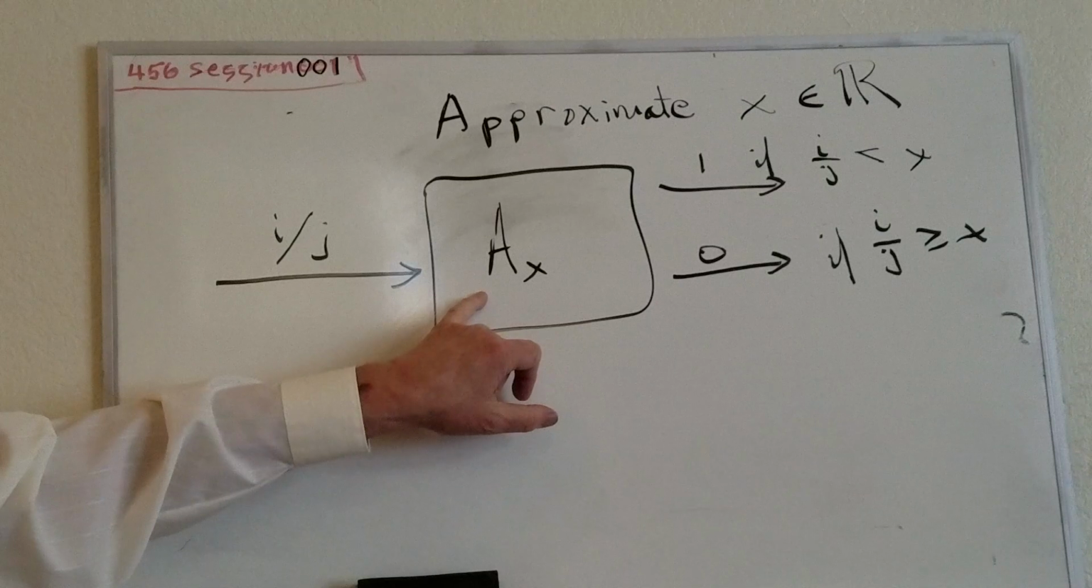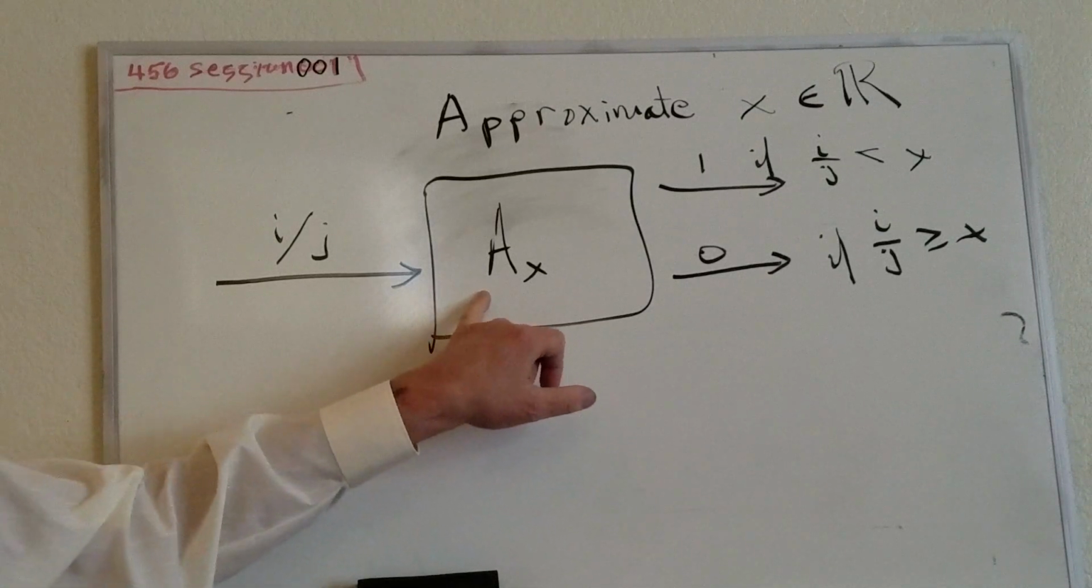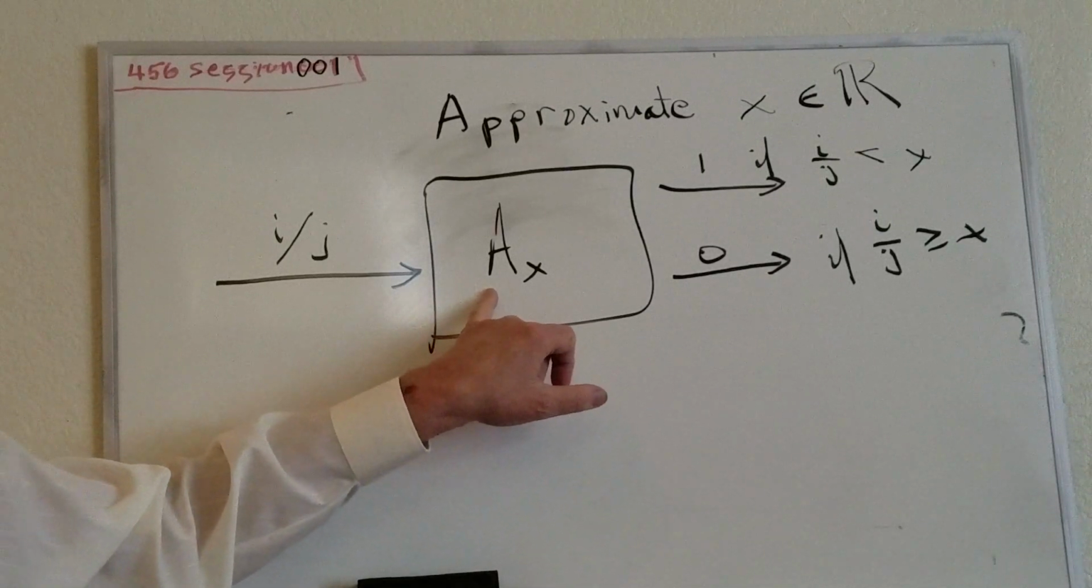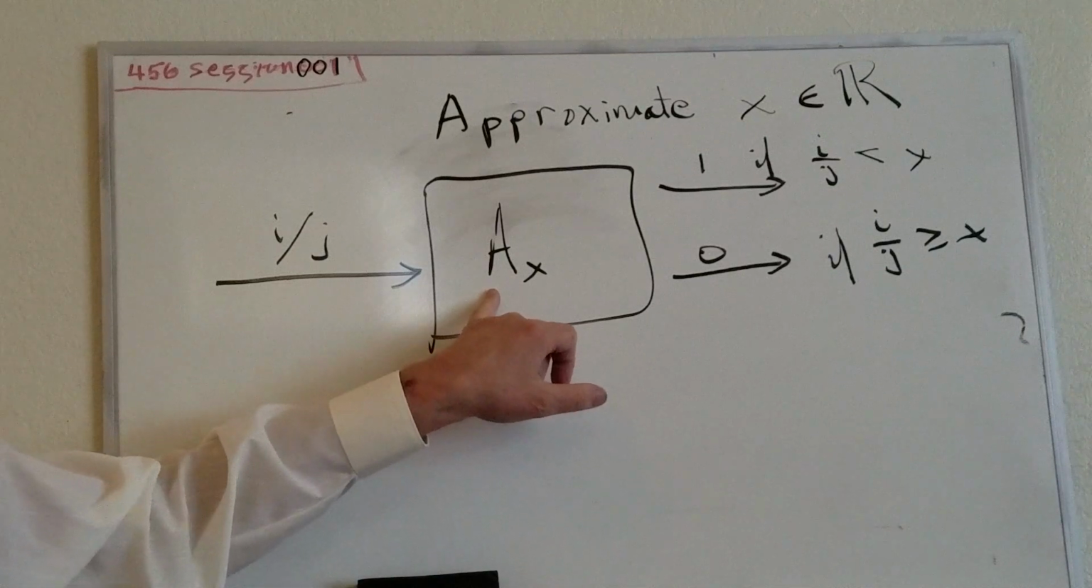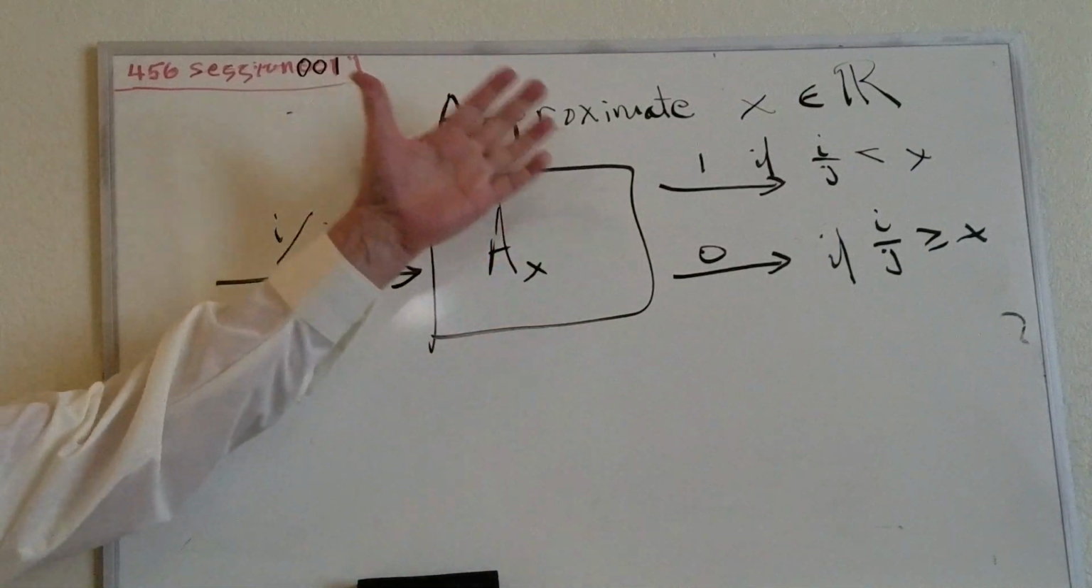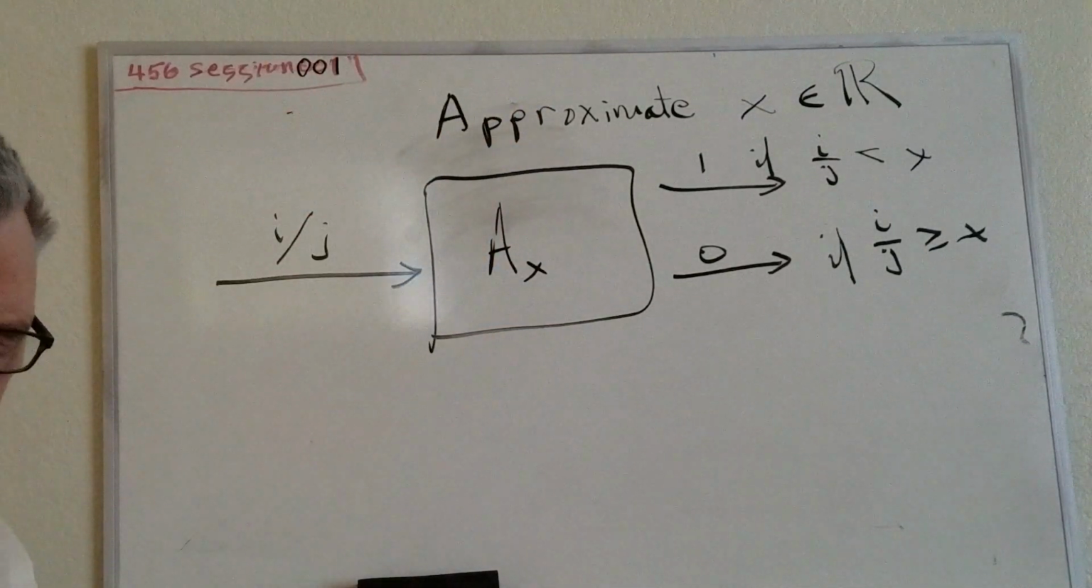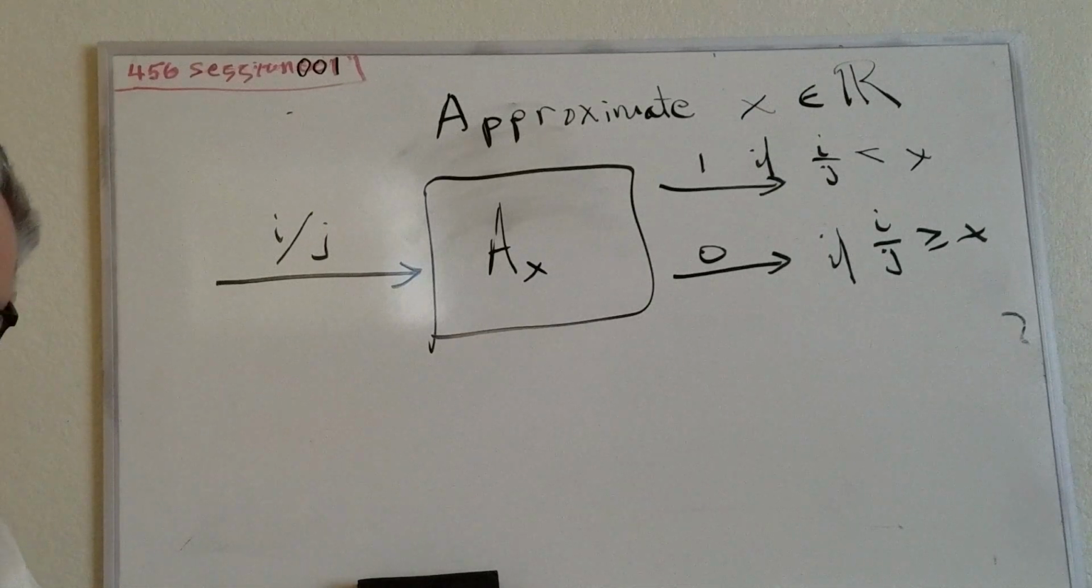And the proof is very simple. There are only countably many Turing machines, and there are uncountably many real numbers, so there aren't enough machines to do this for every real number.